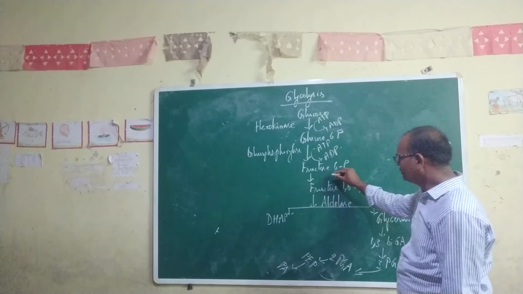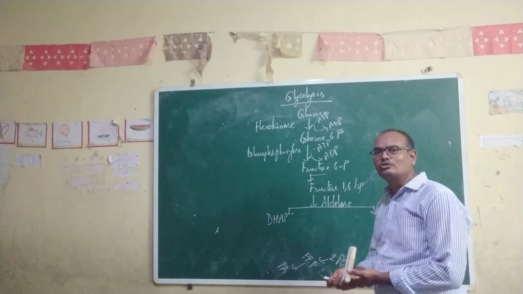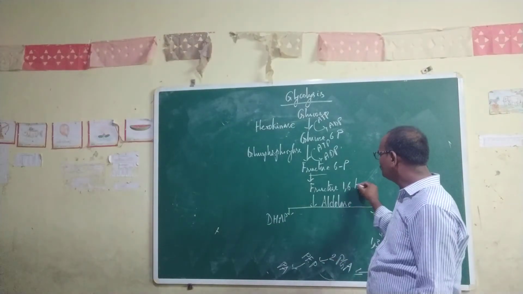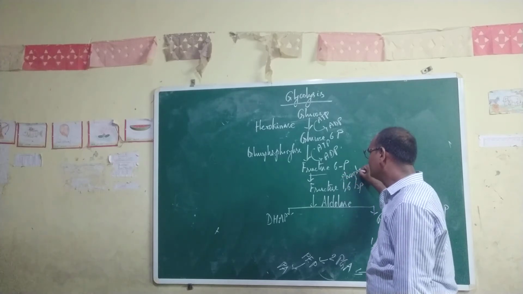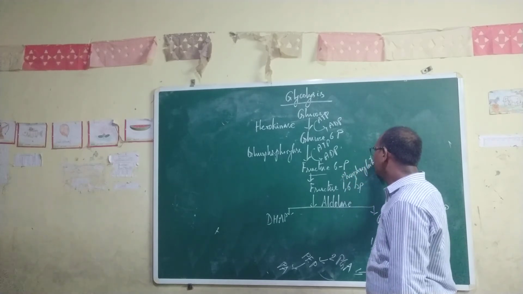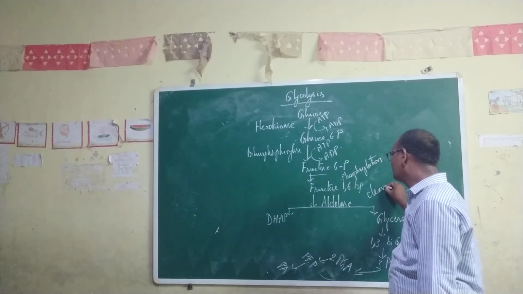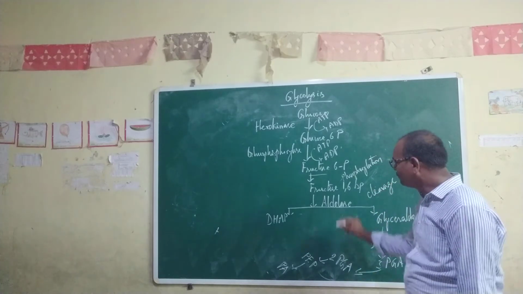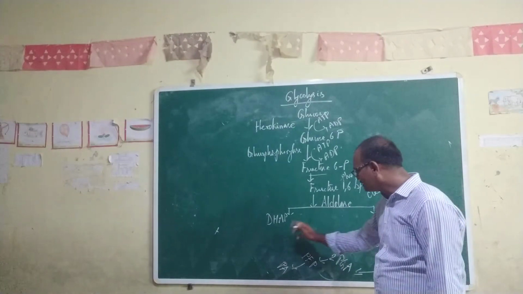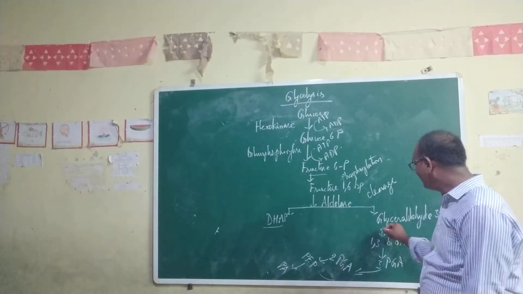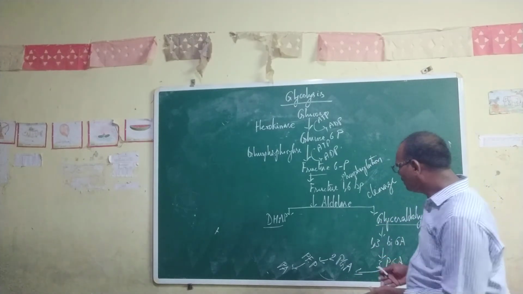Okay, so that is just a rearrangement. Then fructose 6-phosphate will be converted into fructose 1,6-bisphosphate, with just one more addition of phosphate. This is a phosphorylation step. Now this is cleavage. As a result of this cleavage, fructose 1,6-bisphosphate will be broken down into two products: number one, dihydroxyacetone phosphate, and number two, glyceraldehyde 3-phosphate.